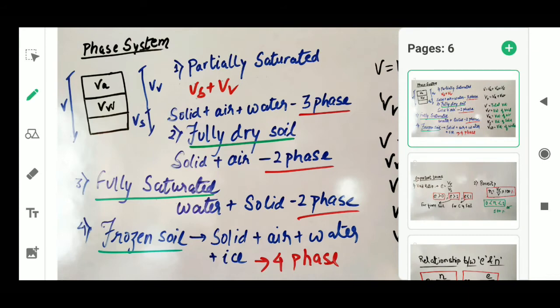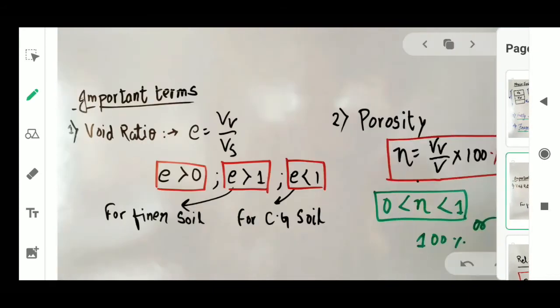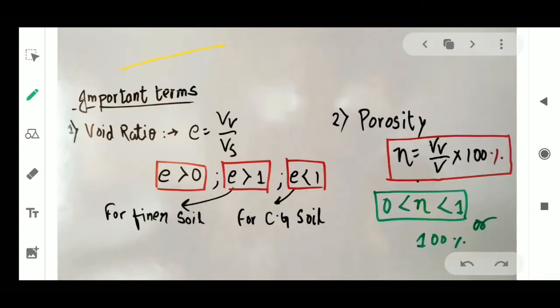And the next slide is, what is the next slide? We have to learn some important terms, right? Important terms we have to learn. So what is the void ratio? Void ratio is the ratio of the volume of void to the volume of solid, right? It is the ratio of volume of void to the volume of solid.